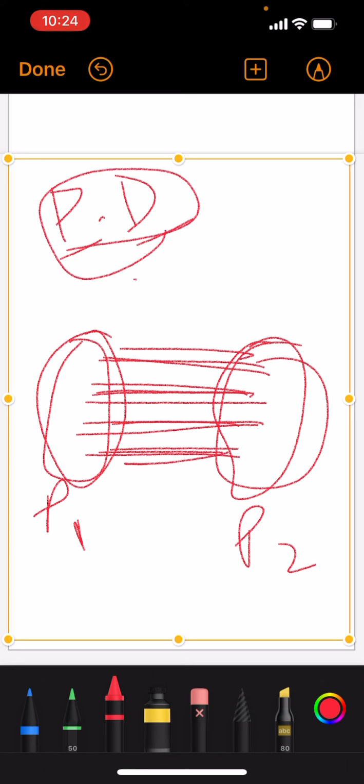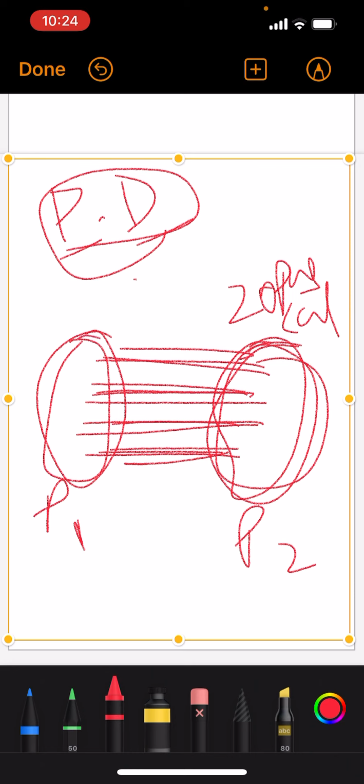Let us suppose here there is some 20 pascal of pressure and here some 35 pascal of pressure.